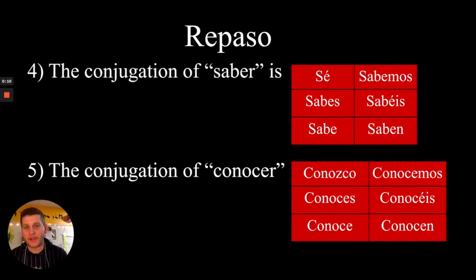Number 4, the conjugation of saber is sé, sabes, sabe, sabemos, sabéis, saben, with the only irregular one being the yo form there, sé. The conjugation of conocer is conozco, conoces, conoce, conocemos, conocéis, conocen. Again, the only irregular one being the little z there in the yo form, conozco.